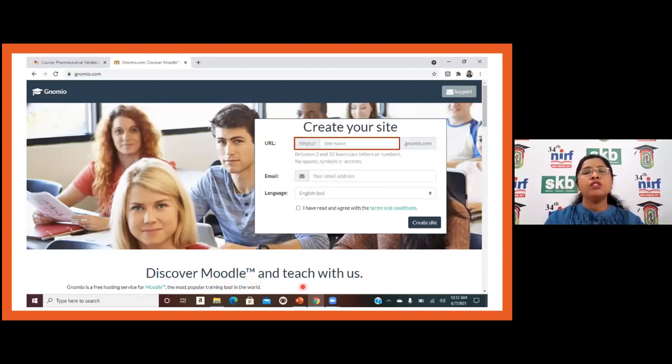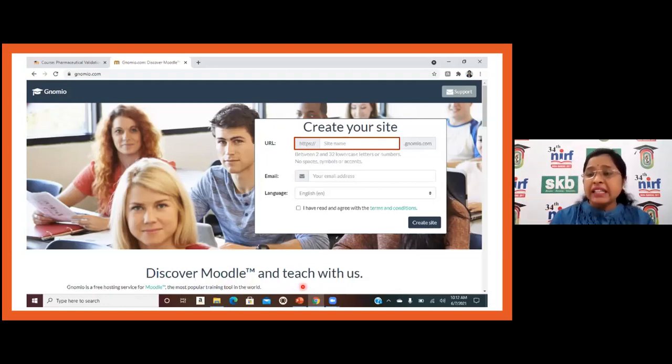So this Genomio is one platform where you can create your Moodle site, and you can use it for 500 students and 50 courses. So it's possible to make this site available for more than a year. So this is again one more platform, Genomio.com, through which you can create your Moodle site.